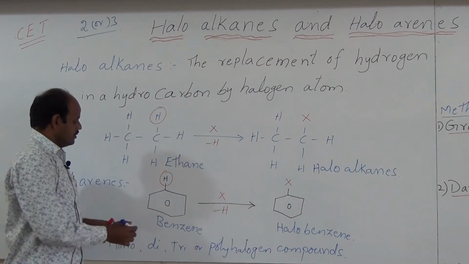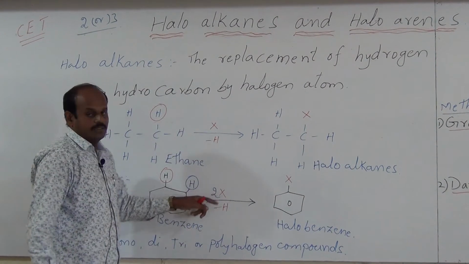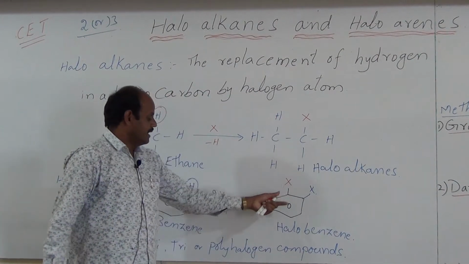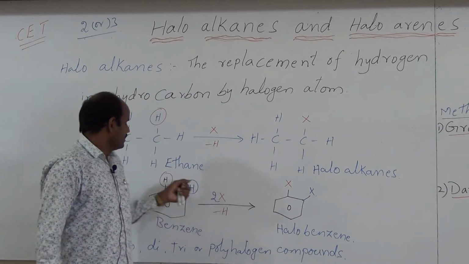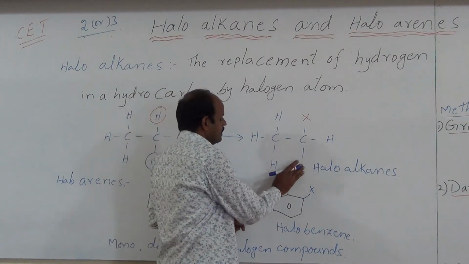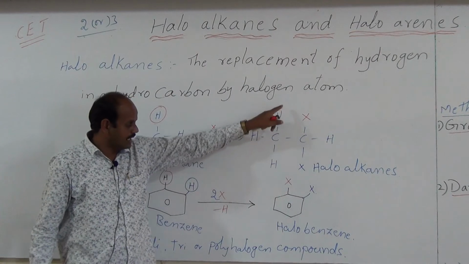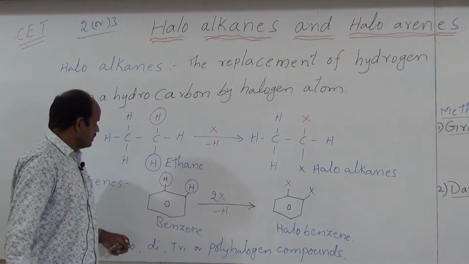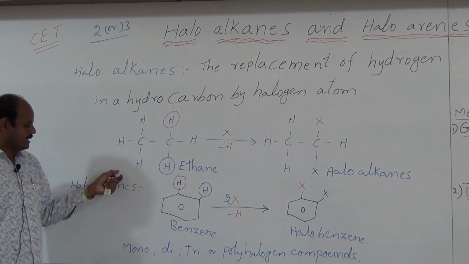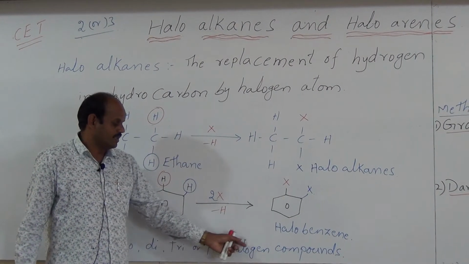If you replace two hydrogen atoms by two halogen atoms, then we get dihalo compounds. And similarly here also, if you replace this hydrogen atom, we get another halogen atom. It is also called a haloalkane only. All are halogen compounds. Thus these are the haloalkanes and haloarenes. And these are classified into monohaloalkanes, dihaloalkanes, trihaloalkanes or polyhalogen compounds.